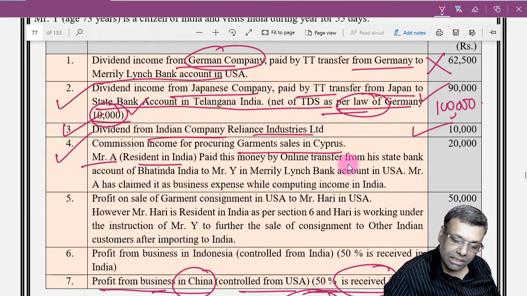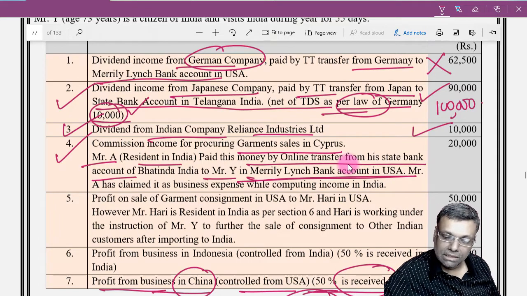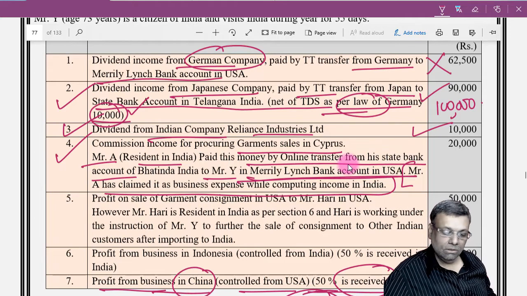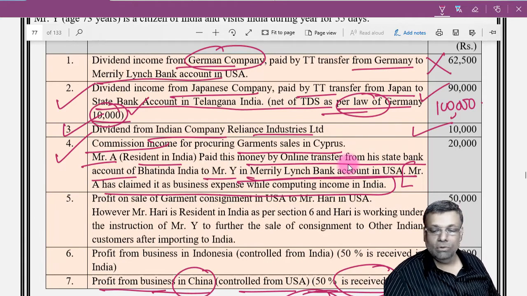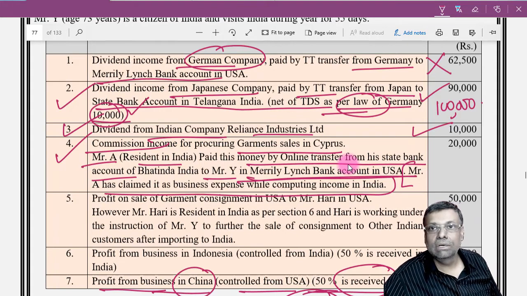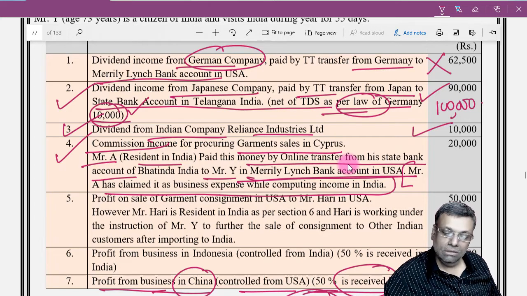Mr. A, resident in India, paid this money by online transfer from his State Bank account of Bhatinda to Mr. Y, Merrill Lynch Bank in USA. So, your receiving branch is in USA, so you have received outside India. Now, Mr. A has claimed it as a business expense while computing the income in India. So, this is a commission income that you are getting. And this particular commission income, first of all, will not be covered by Section 9. Okay, because royalty and technical fees are covered. So, this commission, in relation to business in India and all that, the test will not be applicable because it is not covered by the Section 9 concept.